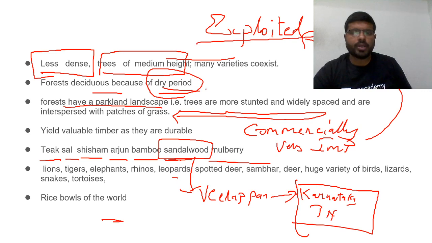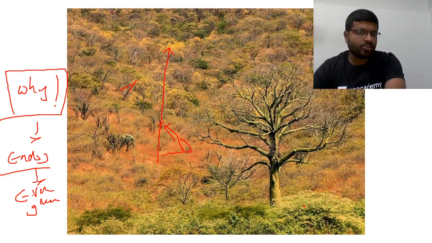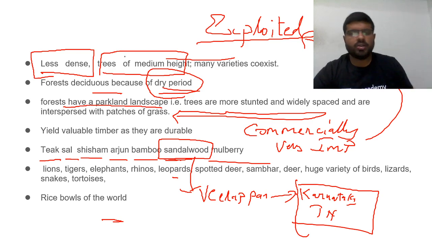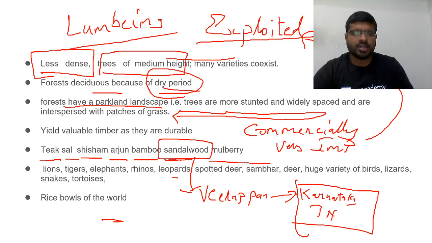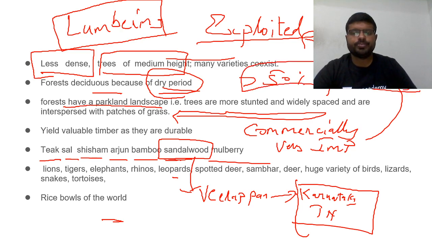Why are they more exploited resources? Because it is less dense and you find more variety of species. Exploitation, lumbering as an activity, that is cutting of the trees, is much easier when you compare that with the evergreen forest. That's why they are very, very exploited. And more than 50 percent of India's forest resources are from this biome, tropical deciduous biome.